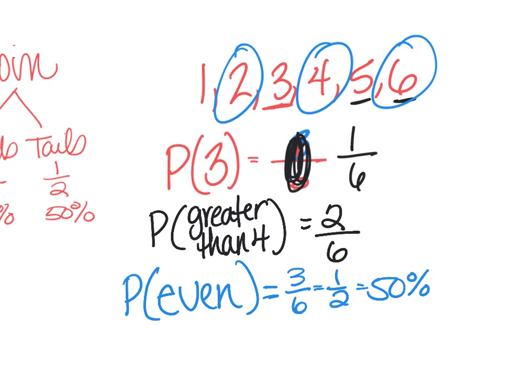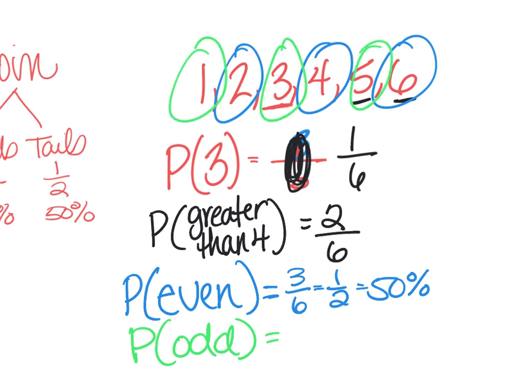Half of the numbers are even, which means that the probability of getting an odd number is 50%. Why is it 50%? Because it's the other 3 numbers. It's the other half. Any question about rolling a dice? No, ma'am. All right, good.